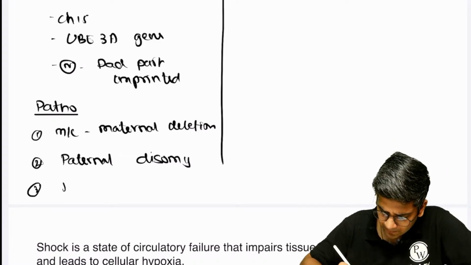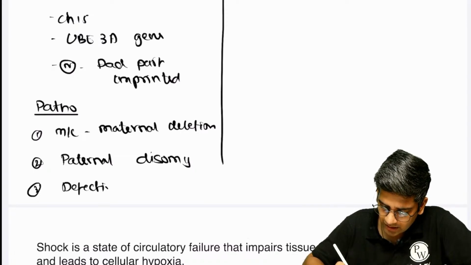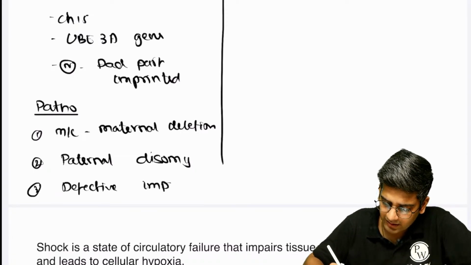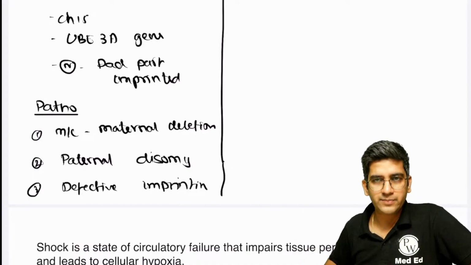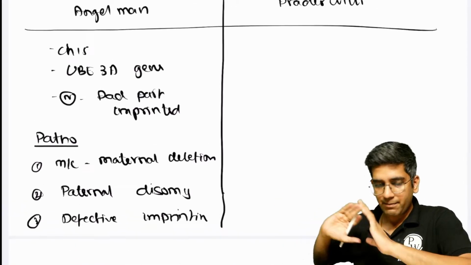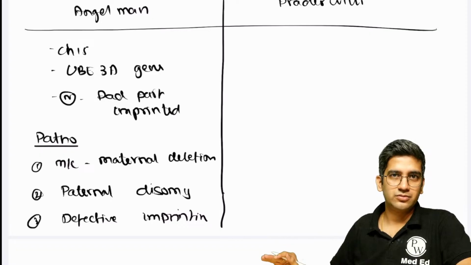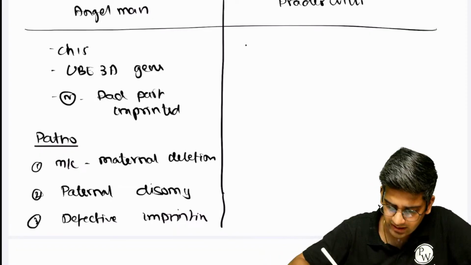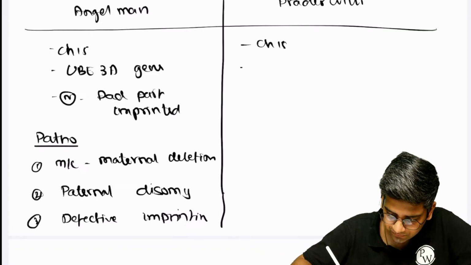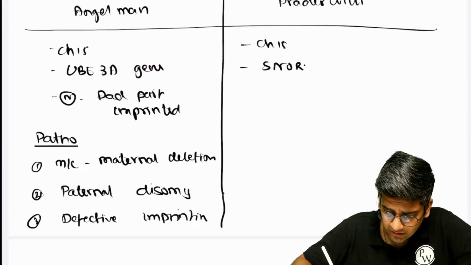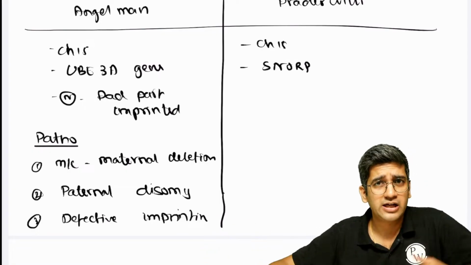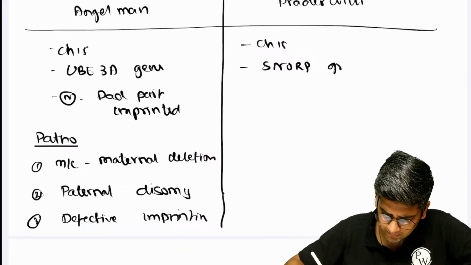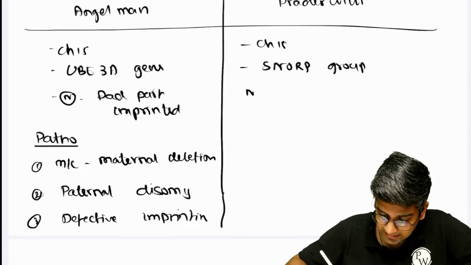Last but not least is a problem in imprinting. By a defect, everything gets silenced. That's very, very rare, but a problem in imprinting can also happen. This is Angelman. Prader-Willi is exactly opposite. Symptom also is different, right? Same chromosome 15. The gene is the SNORP gene, where you have all the spliceosome small nuclear RNA production, right? It's a group of genes, SNORP group of genes. And like I said, it's exactly opposite.